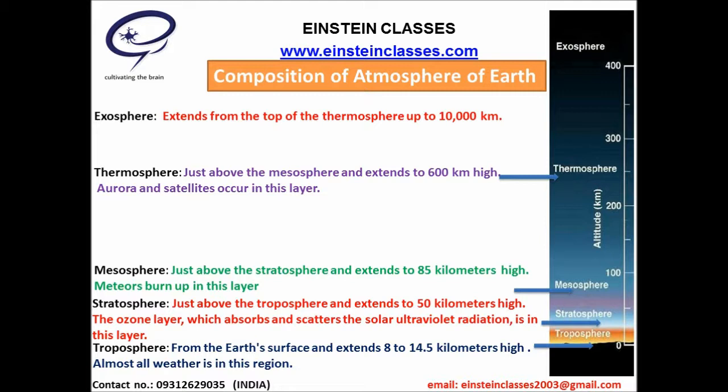The third, mesosphere. The mesosphere starts just above the stratosphere and extends to 85 kilometers high. Meteors burn up in this layer. The fourth, thermosphere. The thermosphere starts just above the mesosphere and extends to 600 kilometers high. Aurora and satellites occur in this layer. The fifth, exosphere. This is the upper limit of our atmosphere. It extends from the top of the thermosphere up to 10,000 kilometers.